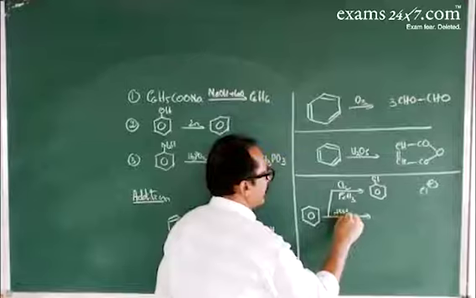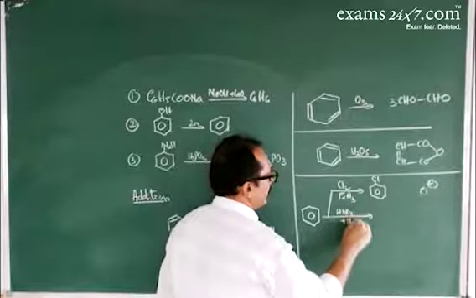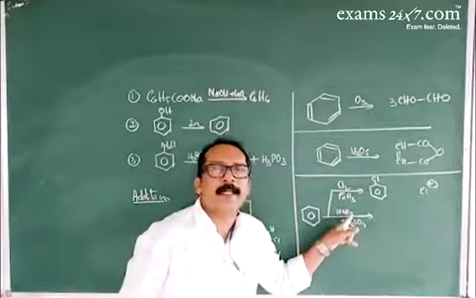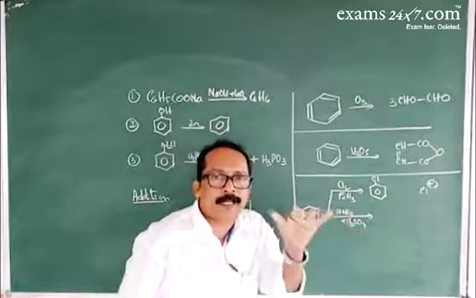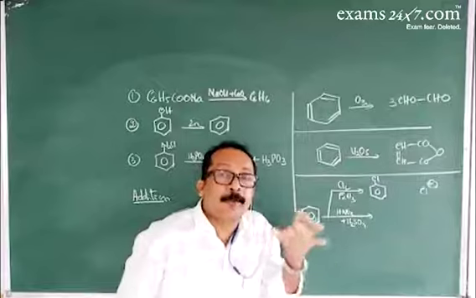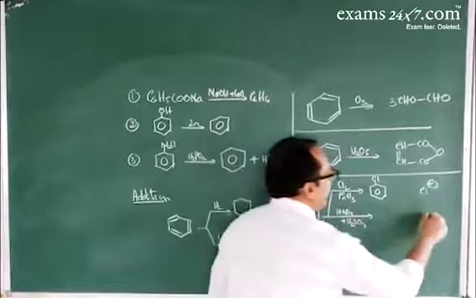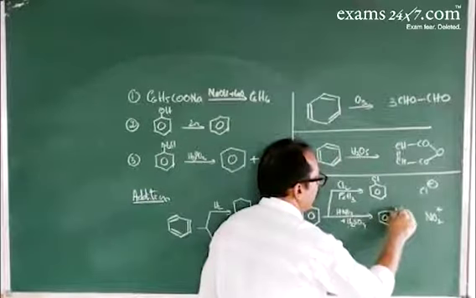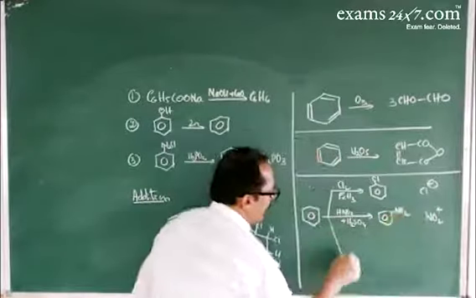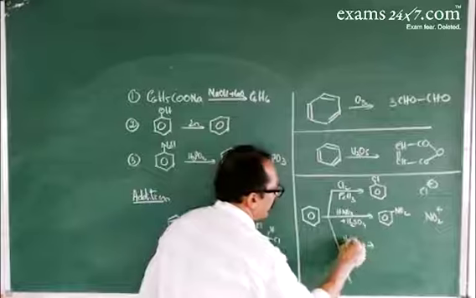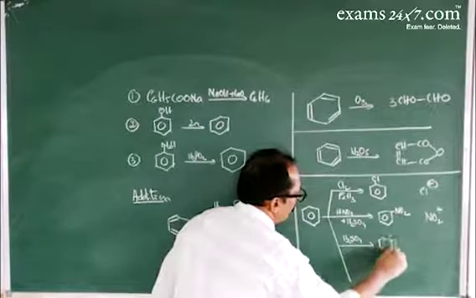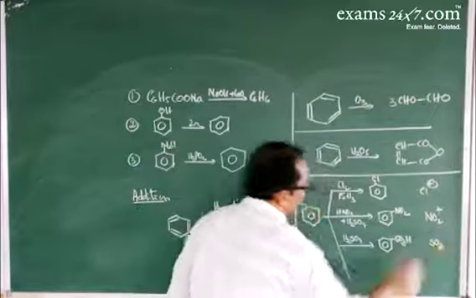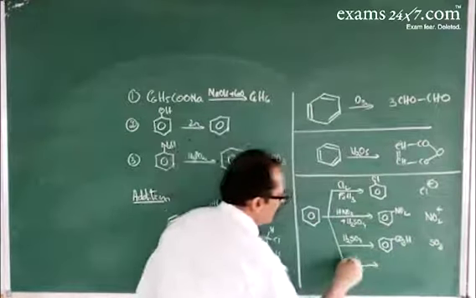Nitration reaction, nitric acid and sulfuric acid. In this mixture, sulfuric acid acts as the acid, nitric acid acts as the base. Therefore, nitric acid undergoes protonation, then it produces NO2 plus as an electrophile. NO2 plus gives nitrobenzene. Similarly, sulfonation reaction with sulfuric acid gives benzene sulfonic acid. Here the electrophile is SO3.